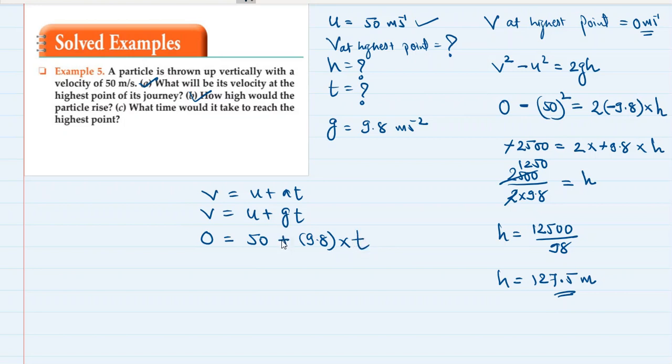Okay, one more thing over here. When the body is thrown up, the acceleration due to gravity is negative. So this will become minus 50 is equal to minus 9.8 multiplied by t. Minus minus gets cut. So 50 divided by 9.8 is equal to t. Therefore, t is equal to 500 divided by 98. You will get the time in decimals. Please find out the answer, divide and find out. Pause the video, divide and find out.